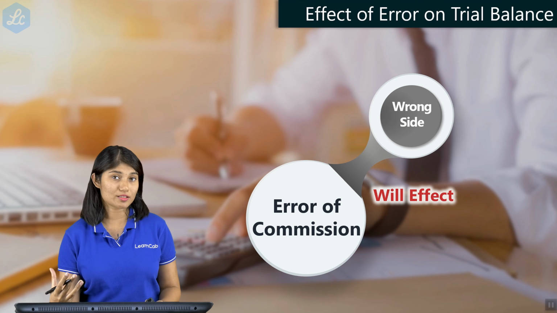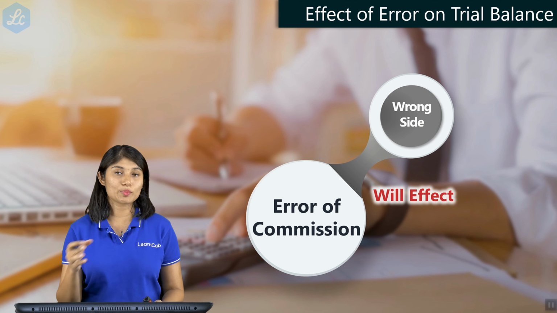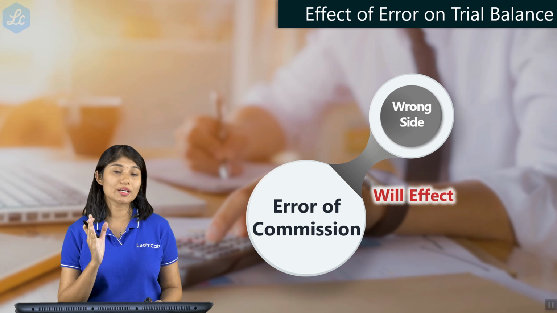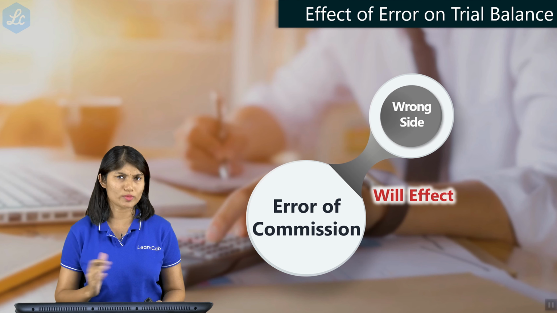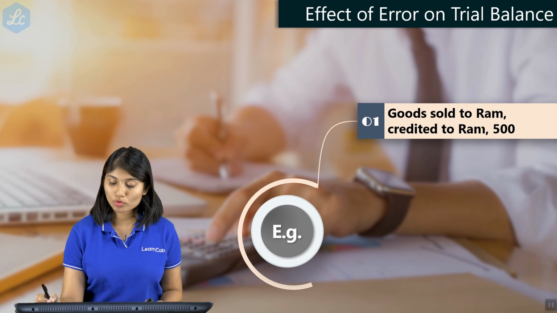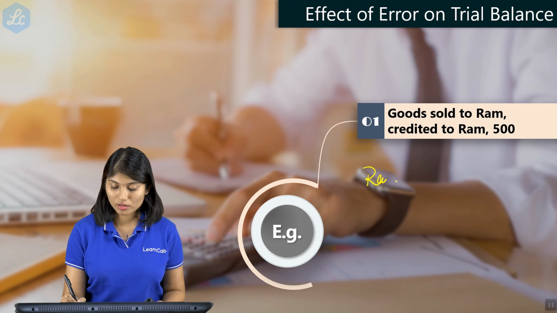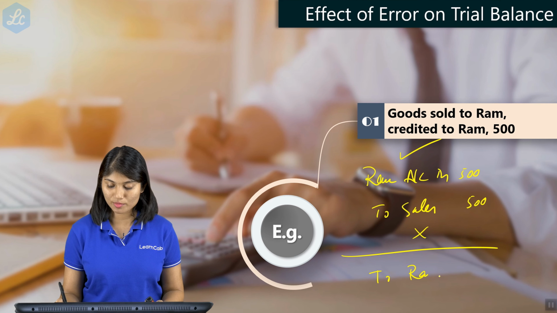Now coming to the next error of commission, that is wrong side, when an amount is entered on the wrong side. That means something which was supposed to be entered on the debit side is now entered on the credit side, or vice versa. So this will definitely have an effect. Now let us say goods sold to Ram. So Ram account debit to sale should have been the right entry, 500. But what have you done? You have credited both Ram's account and sales account.